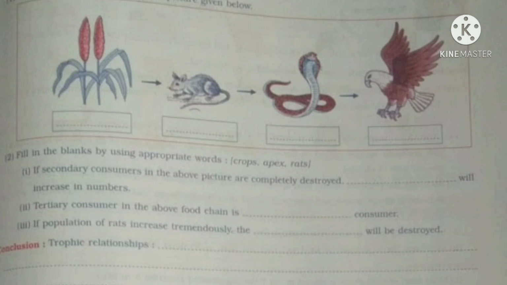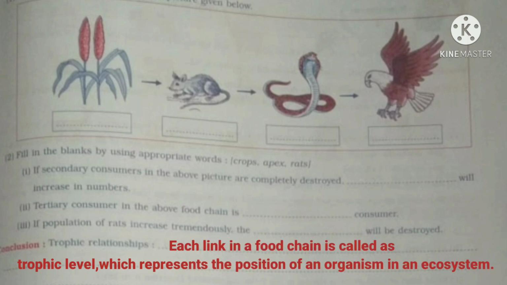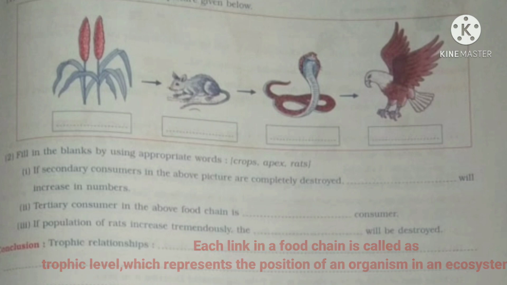And now at the bottom you have one conclusion. What is the trophic relationship? We can say that each link in a food chain is called a trophic level, which represents the position of an organism in an ecosystem or in a food chain. Got it? This was practical number 3.